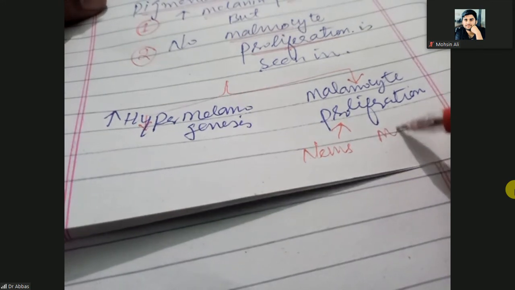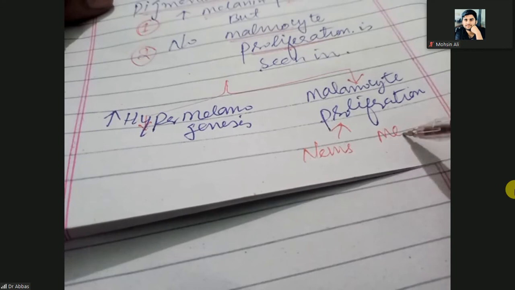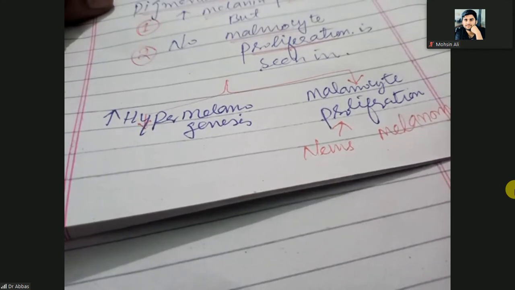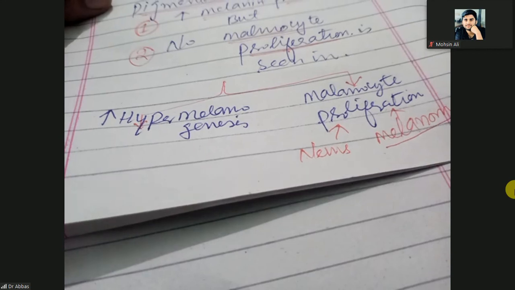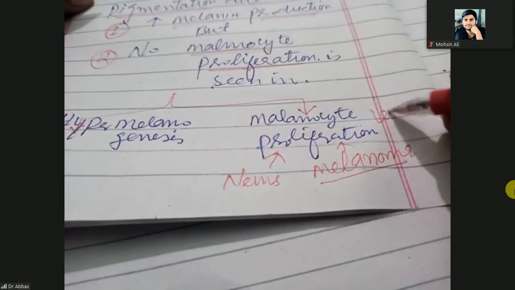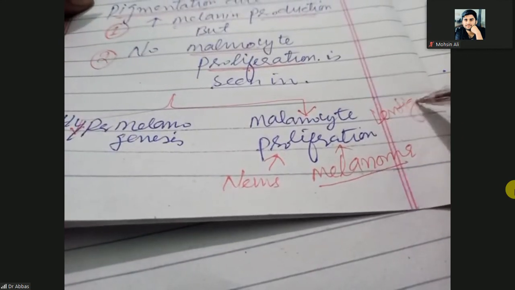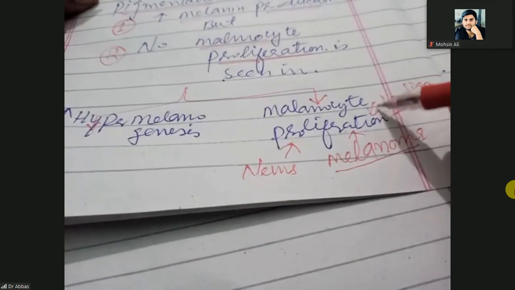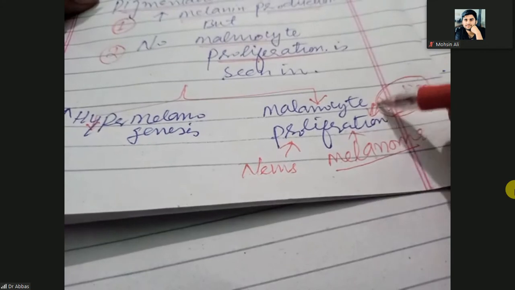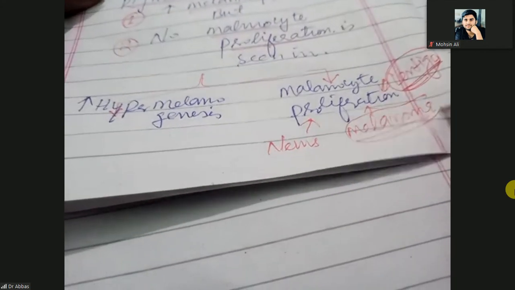Melanoma, cancer of the melanocyte, is due to melanocyte proliferation, and lentigo. So these three things, lentigo, melanoma, and nevus, are due to melanocyte proliferation.